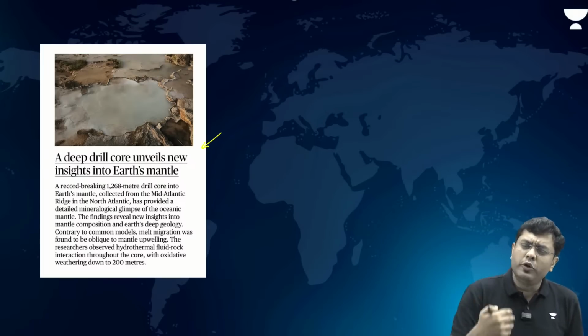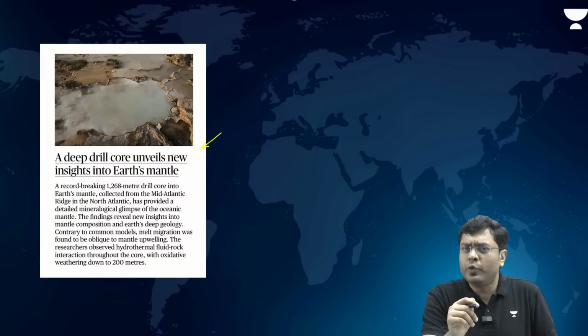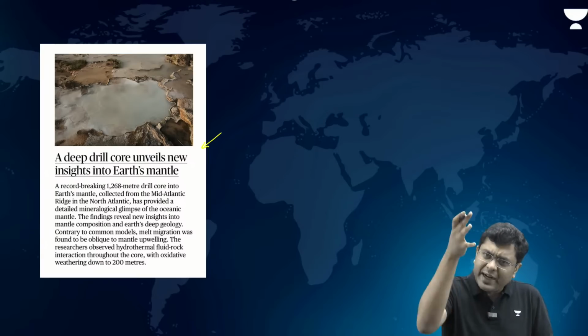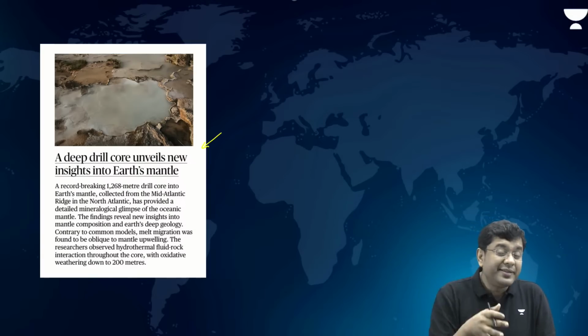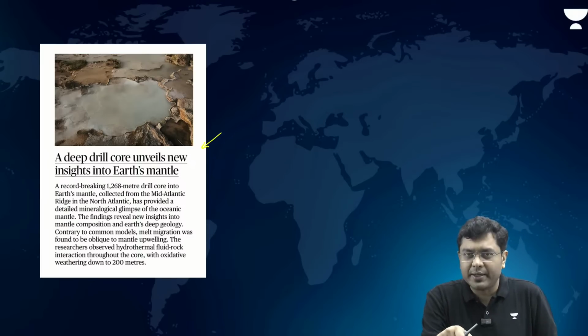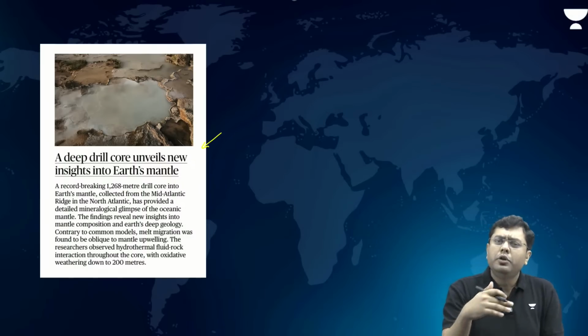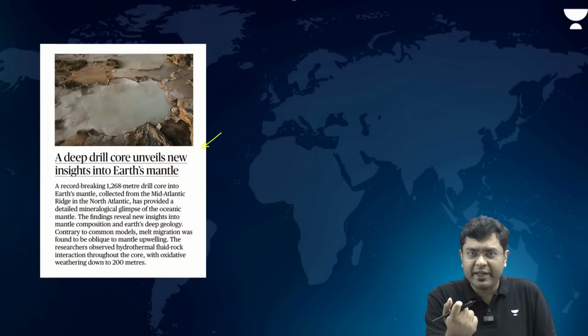Before that, whatever holes were dug, for example in the Kola Peninsula during the era of the Cold War, you had a mine of almost 12 kilometers which was dug. But that was in the crustal region, the continental crust region. This is in the oceanic area where the crust is very thin and the mantle rocks have been extracted. Now, this has thrown new light on even the origin of life.